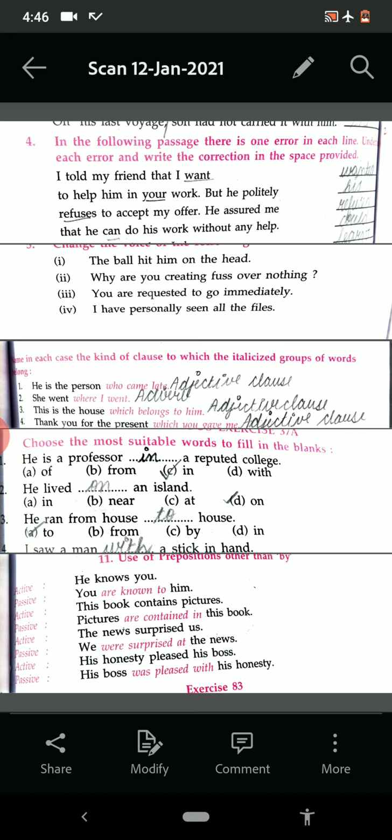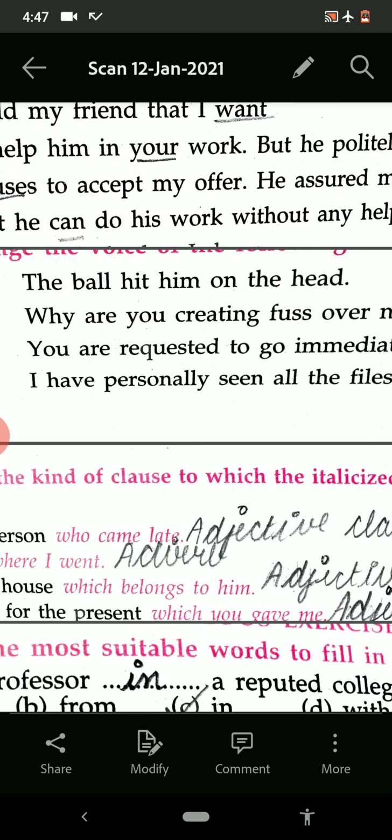Now your next question is sentence rearranging, meaning you have to give a proper order to the words that are given jumbled. Here I have written the answers for you. These sentences are in improper order and we have made them correct. So you write all these sentences, and let me read them for you.